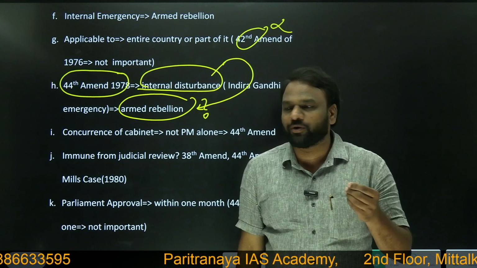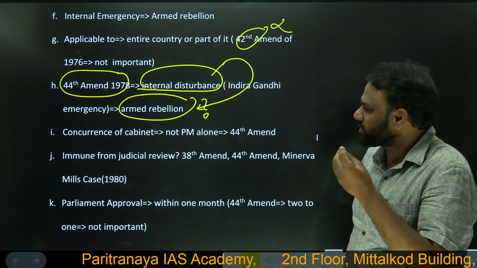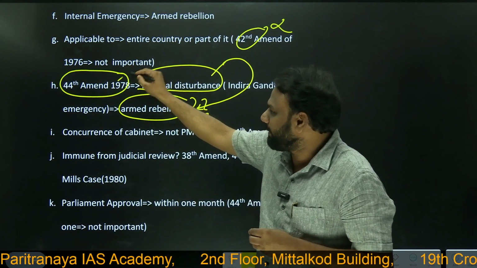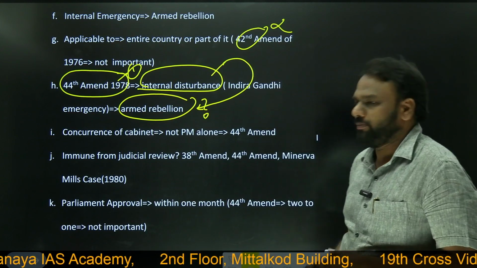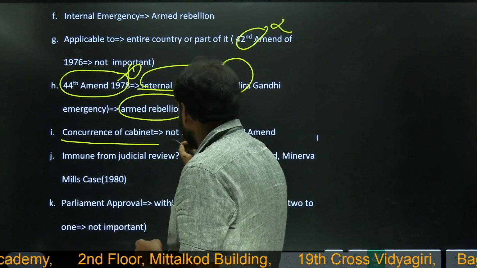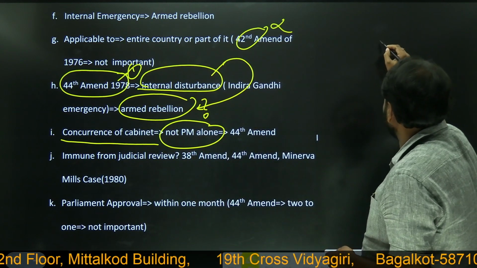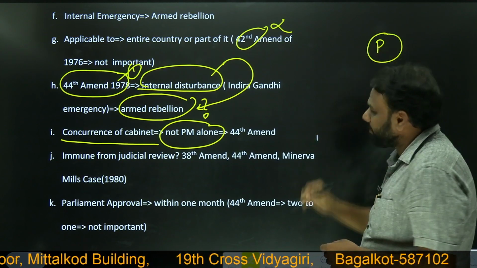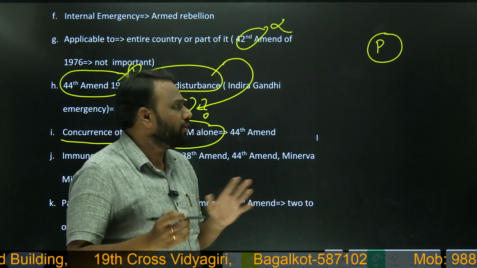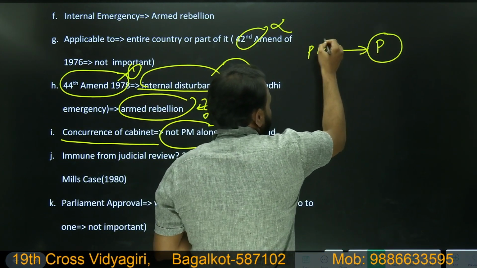So UPSC may ask a question like this: through which amendment was internal disturbance replaced by armed rebellion? If it asks such questions, then the 44th amendment becomes very important. Next, concurrence of cabinet, not PM alone, very important. We know that the president will declare emergency, but whether the president has discretionary powers, whether the president can declare emergency on his own, no. So someone has to advise. Who? Prime Minister.